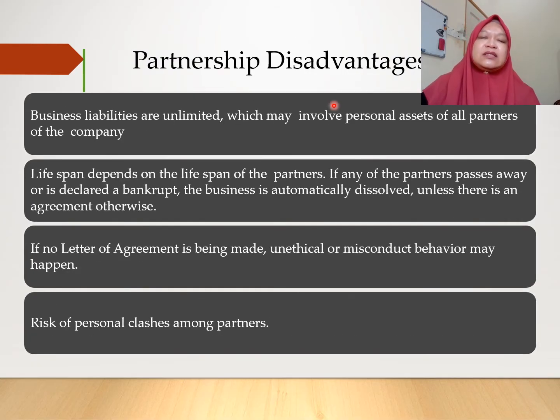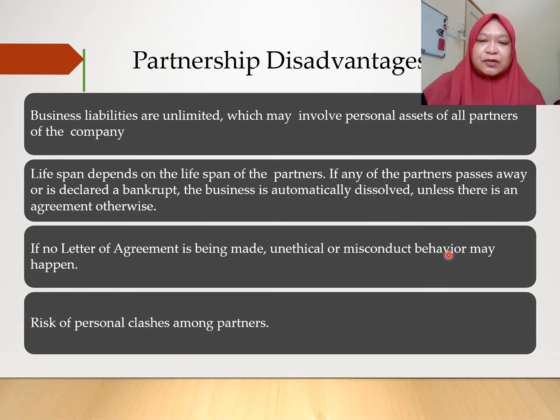Of course, it has disadvantages. For example, since it is unlimited liability, it will involve the personal asset. Lifespan depends on the lifespan of the partners. If the partner passes away or declares bankruptcy, the business must be dissolved unless you state in the agreement that the business will continue.